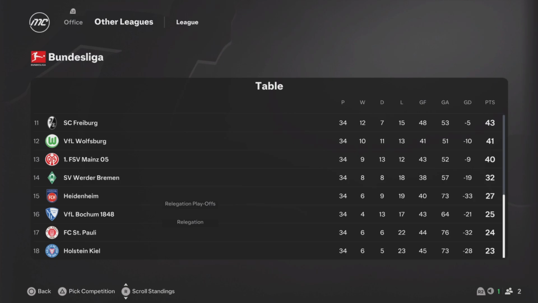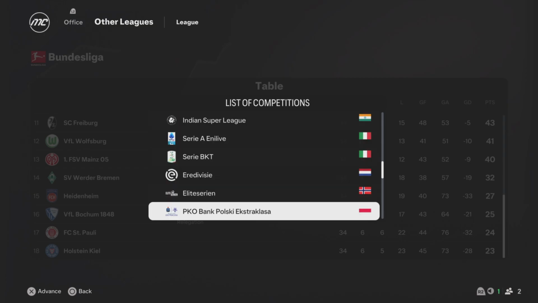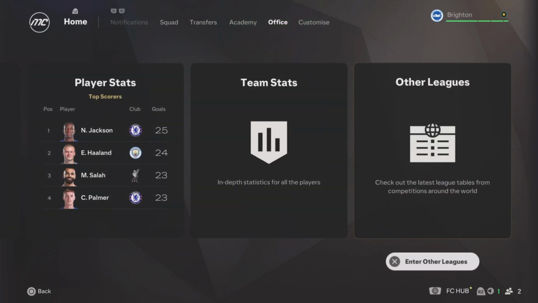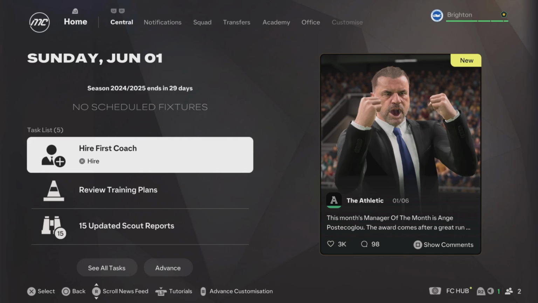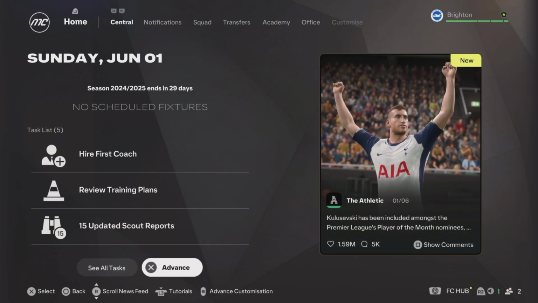That's an interesting concept. I kind of like relegation playoffs, but at the same time, you get one of those places just above. You're not going to be happy if you manage to go down through relegation playoffs. So yeah, that is the season as it ends. Manager of the month, last manager of the month was Ange Postecoglou.